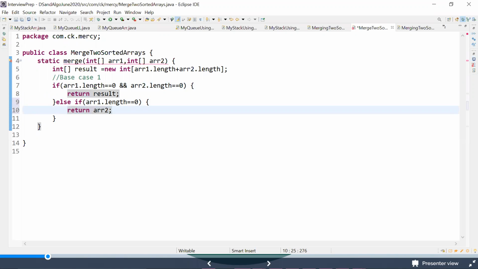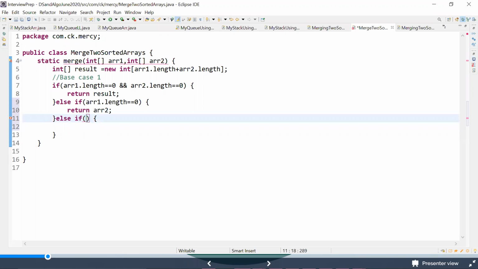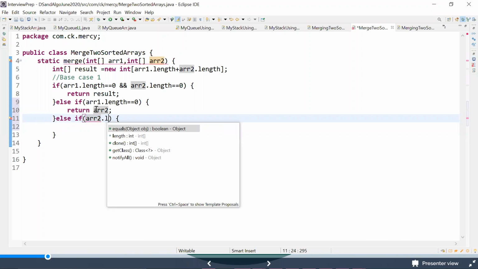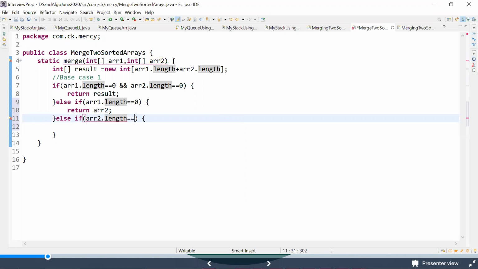Now, even if this is not the case, else if ARR2 dot length is equal to 0, in this case, what are we trying to return? You're trying to return ARR1. This is the same thing.